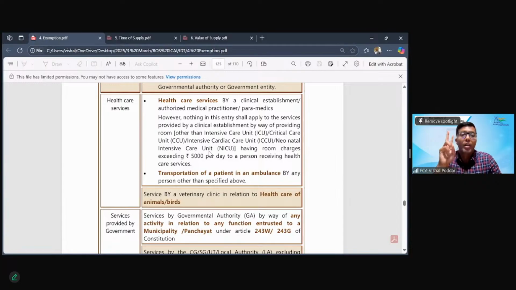Second is treatment. So where you go to a hospital or a doctor and they do some type of procedure, surgery on you, that is a treatment. Or third, care. What is care? Post-treatment. You require some recovery care where you are hospitalized, you are only taken care of, different machines are put to monitor different levels.